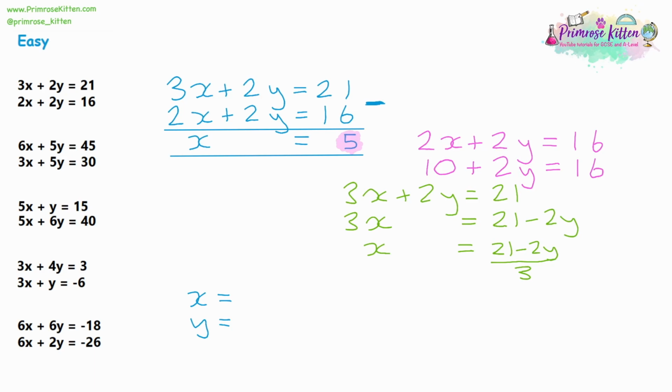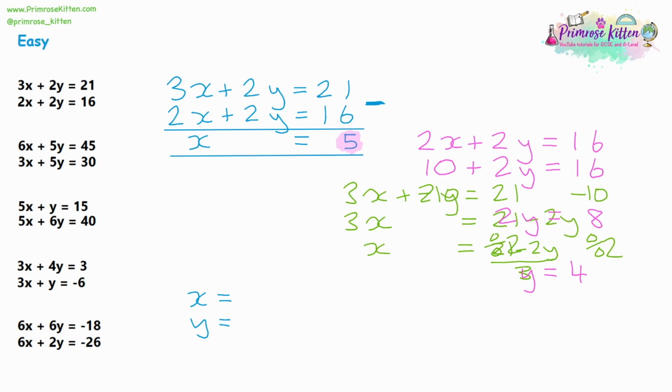So now we only have y's in that equation. And now we just follow our solving equation skills. So I'm going to take 10 away from each side first. That would leave me with 10 take away 10 is 0. We've got the 2y, and 16 take away 10 is 8. And then I'm going to divide by 2. So 2 lots of y divided by 2 would leave us with 1 lot of y, and 8 divided by 2 is 4. And now we've got our answers.